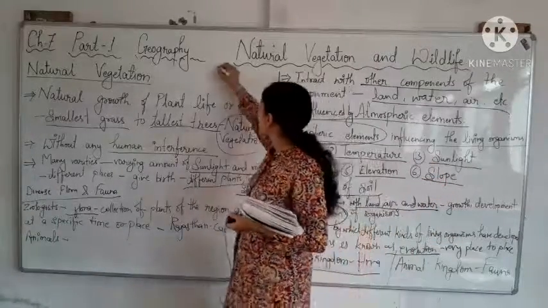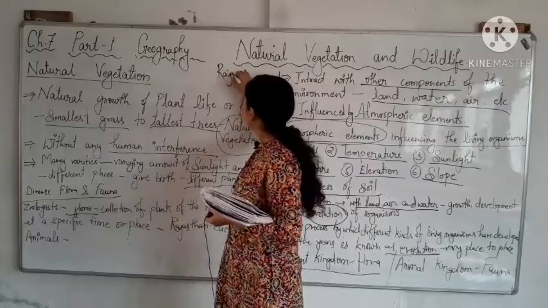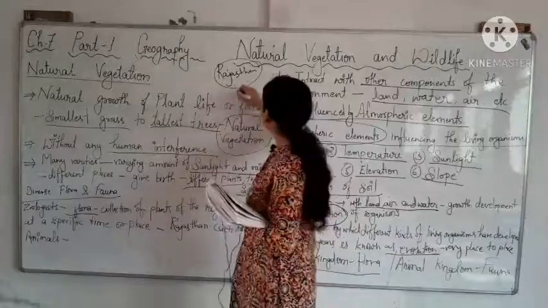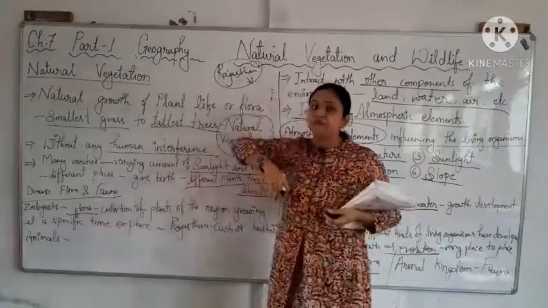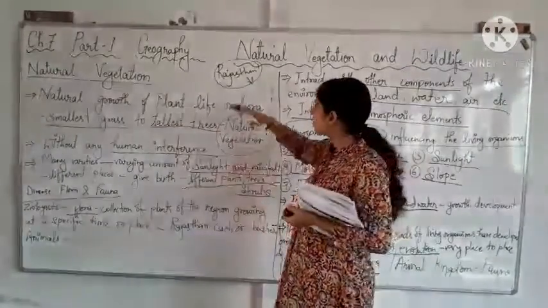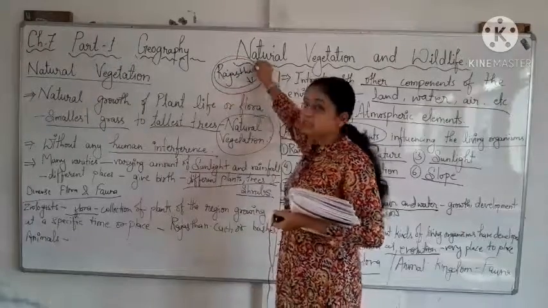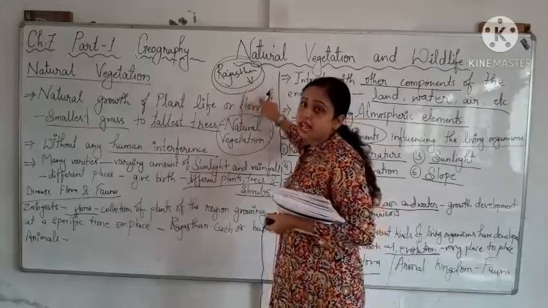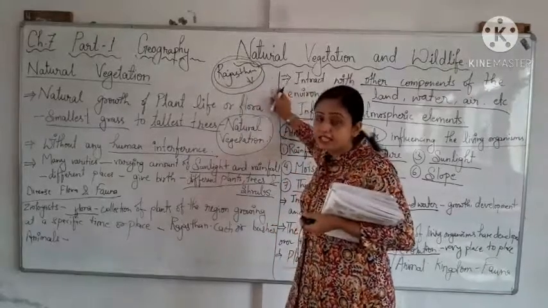Like if you take Rajasthan, Rajasthan is a place. So the kind of sunlight, the kind of atmosphere, the kind of climate is here. According to that, which kind of flora does it have?